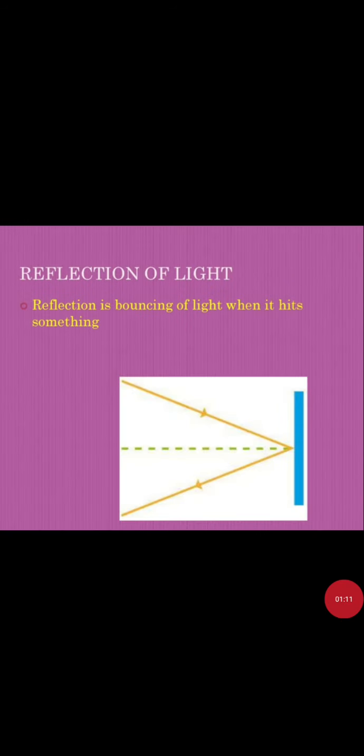So now let me discuss what is the reflection of light. How will you define the reflection of light? The bouncing back of light from a reflecting surface is called reflection of light. Reflection is bouncing of light when it hits something. When light falls on a highly polished surface like a mirror, most of the light is sent back into the same medium. This process is called reflection of light.